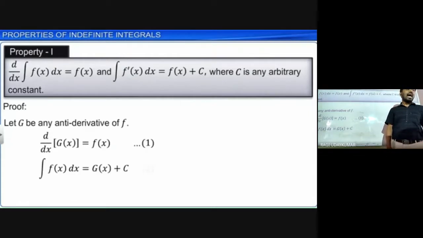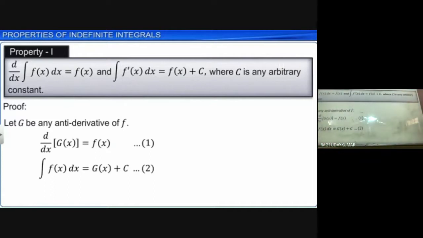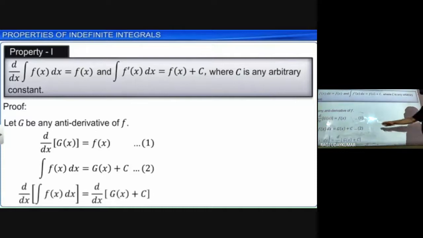As g is the antiderivative of f, it means the integration of f is g, but a constant will come. So d by dx of g of x is f of x, and the integration of f of x will be equal to g of x plus c. Consider these two as equation number 1 and 2.